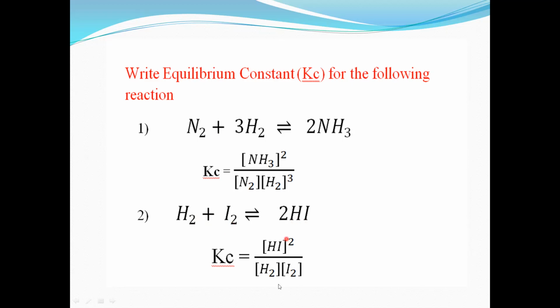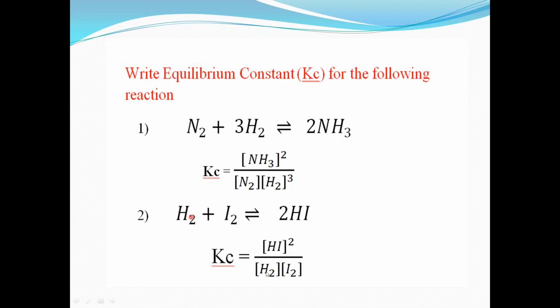So product divided by reactant concentration, and its multiplication you have to take. So HI is the product. So we have to take here concentration of HI, and there are 2 moles, so we can take 2 in the power. So concentration of HI raised to 2, or active mass of hydrogen iodide, power 2 divided by, what are the reactants here? H2 and I2. So concentration of H2, what is the coefficient of H2? It is 1. So not necessary to write 1 here. It is assumed that power is 1.